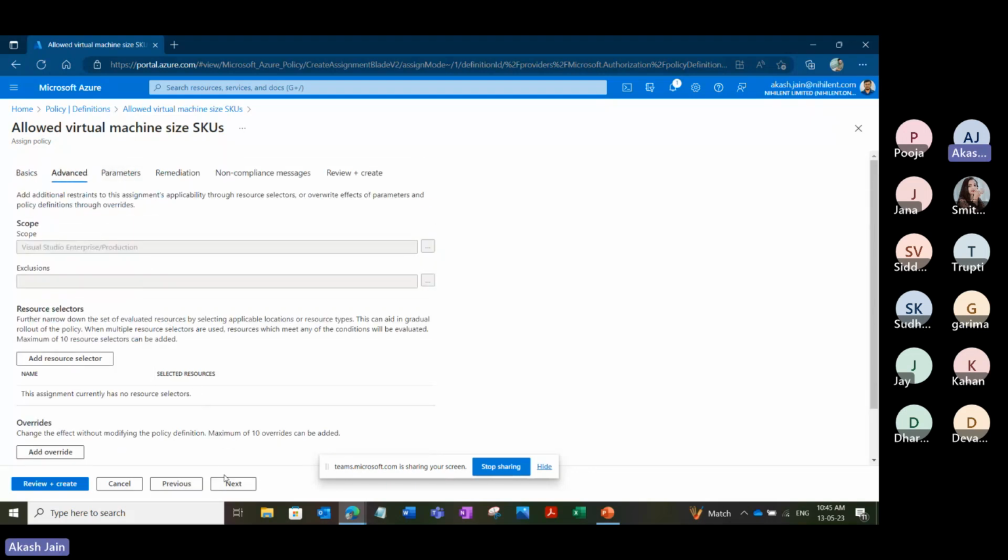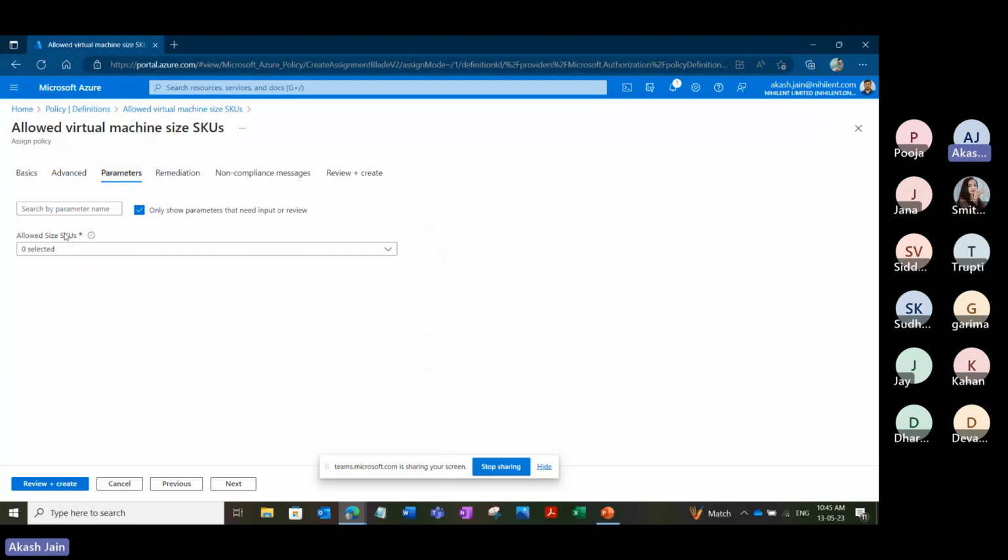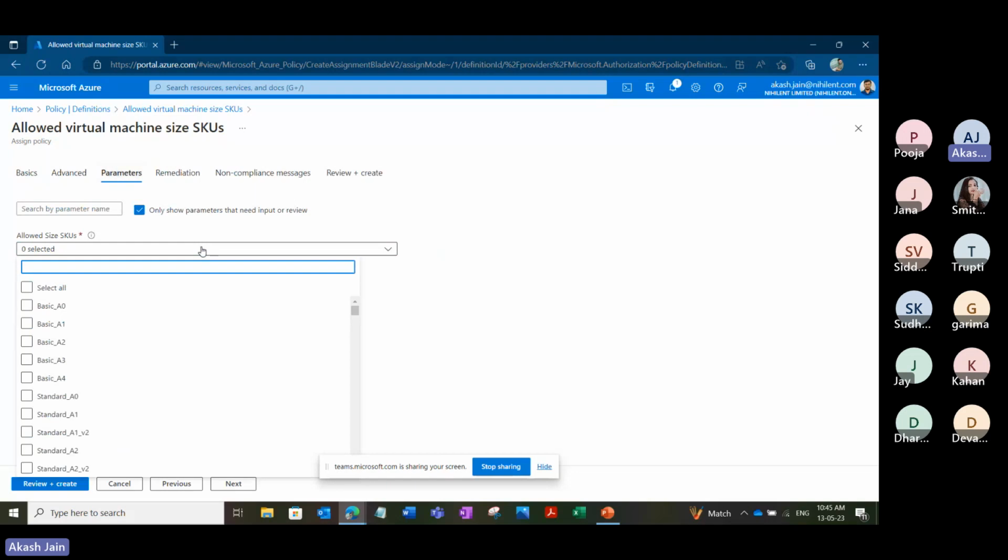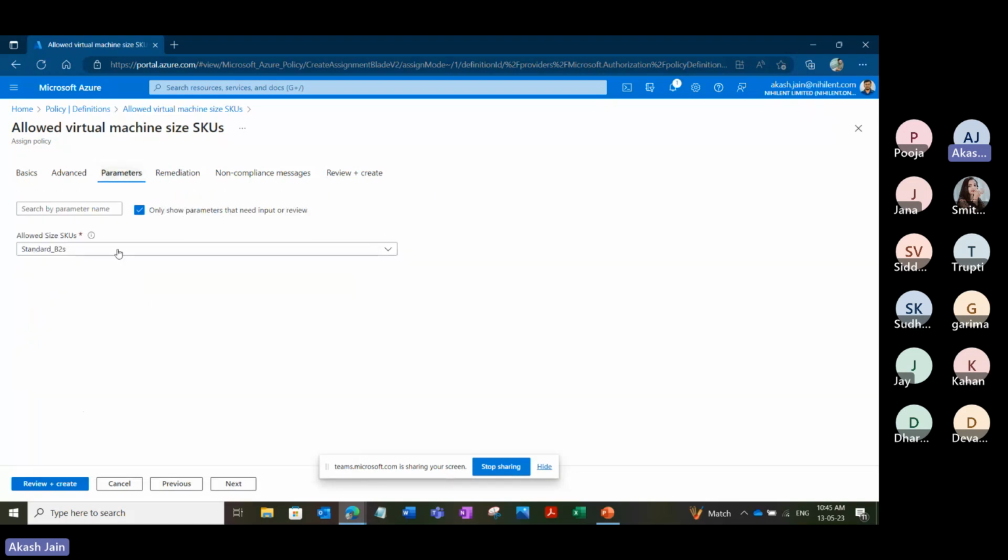The important next configuration is the parameters. Now it is asking me which SKU you want to allow. Which your organization thinks is the only virtual machine you want people to create. So let us choose one virtual machine. Let's suppose standard B2S. So if I select this one, and I click next, if I go into parameters, we'll see that B2S is selected.